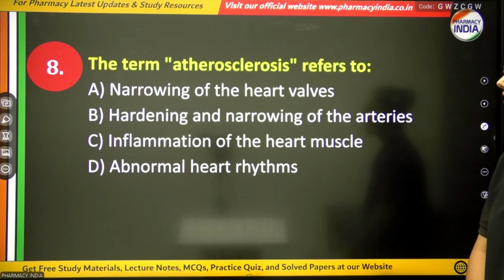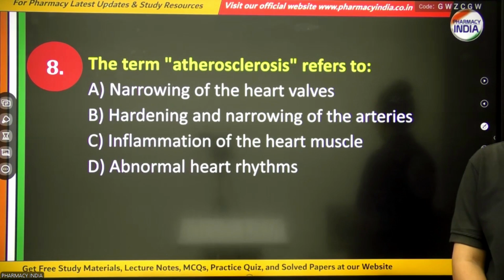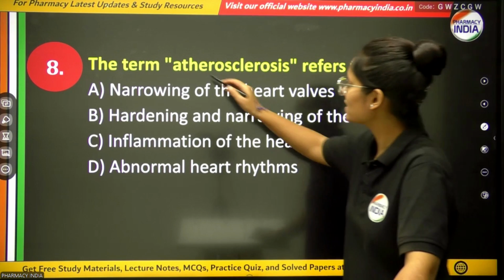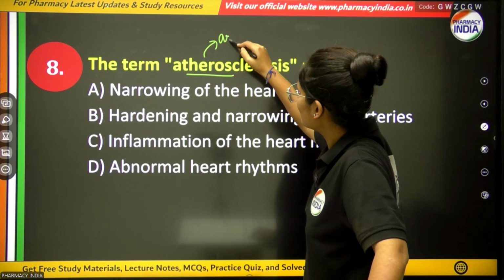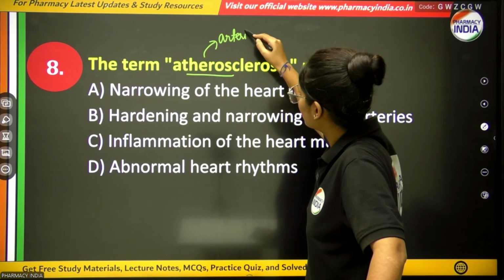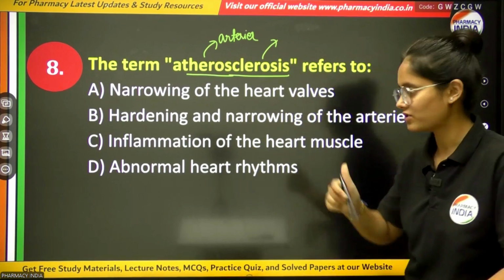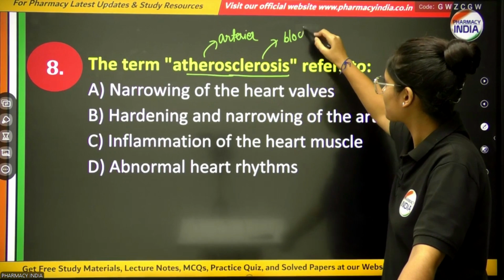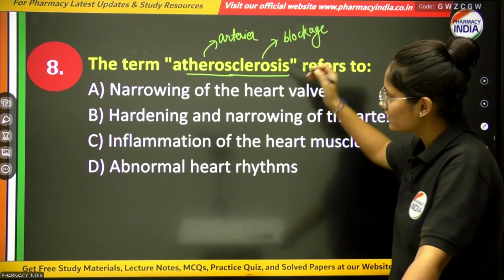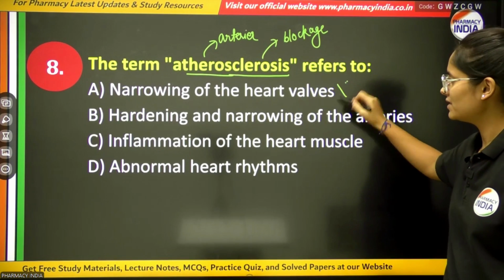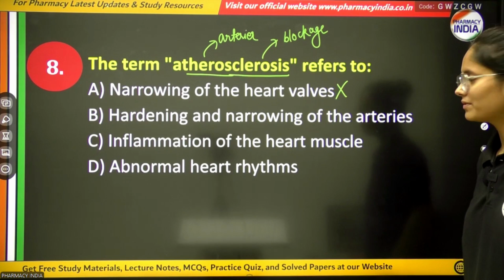Next question is, the term arteriosclerosis refers to. Now, what is arteriosclerosis? Arterio means arteries, and sclerosis means blockage. Clear? So the options are narrowing of the heart wall, which is the wrong option, then hardening and narrowing of the arteries.